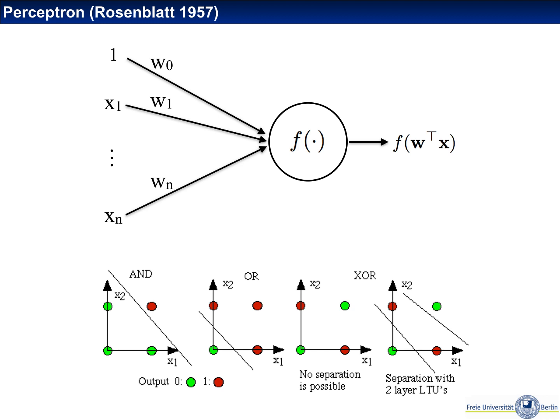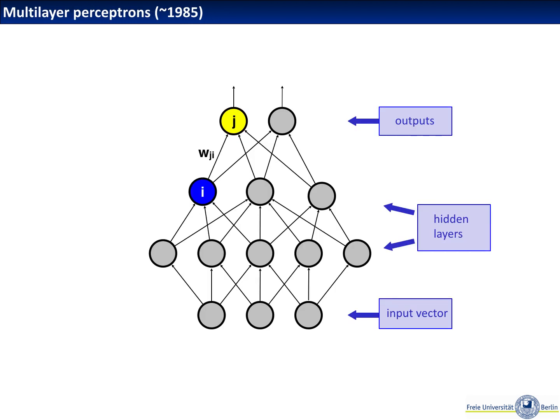Now, the logical next step is to take not a single neuron, but many neurons, and especially multiple layers. That leads us to the idea of multi-layer perceptrons that have been used since the 1980s. In a multi-layer perceptron, we have a sequence of neural networks. We call the inputs just an input vector, and then count every layer of neurons after that.